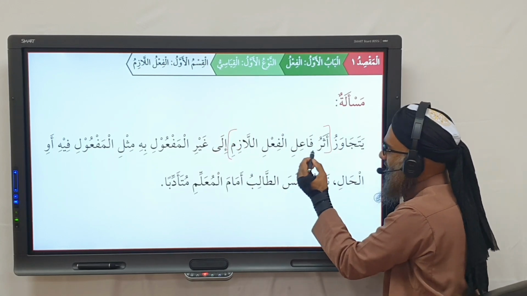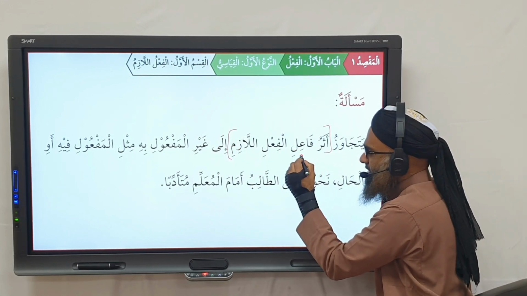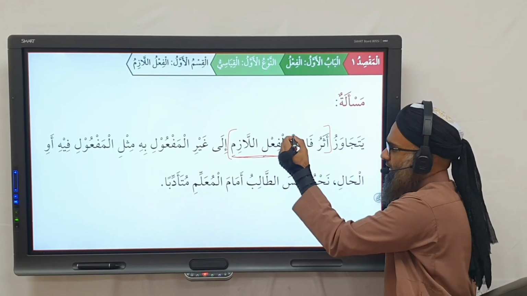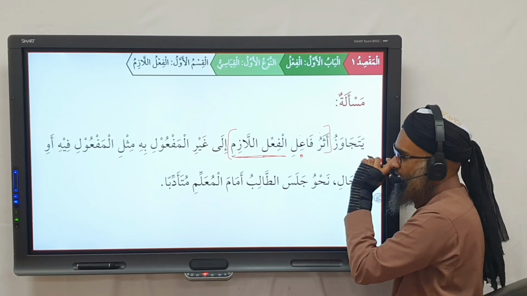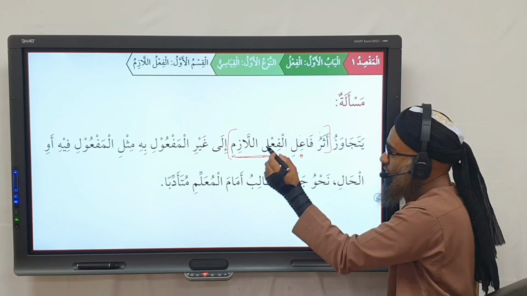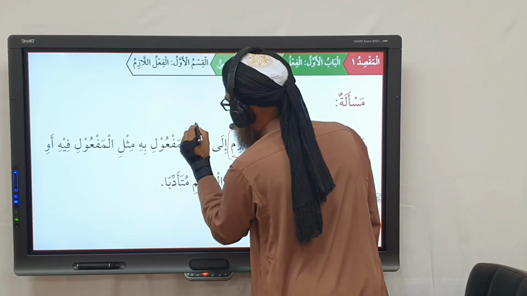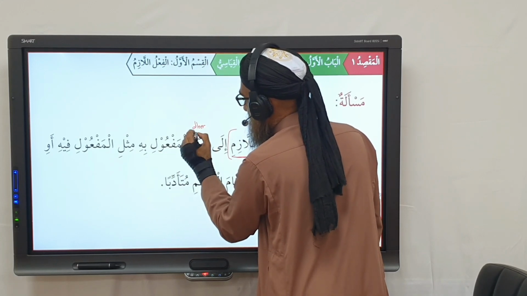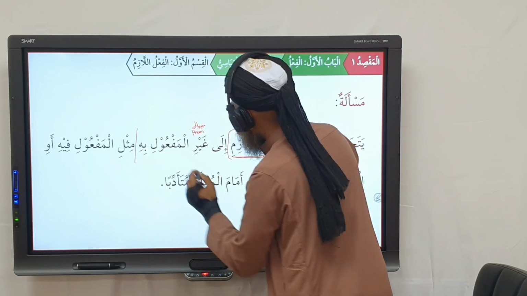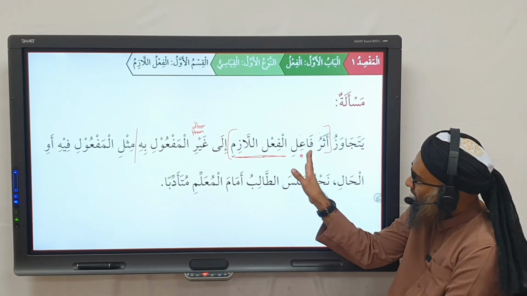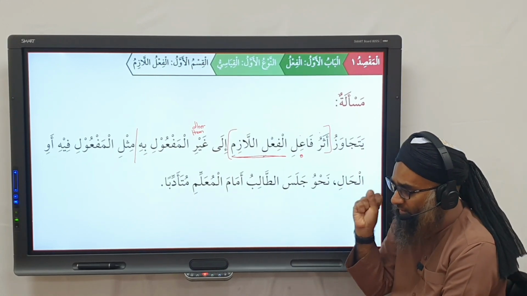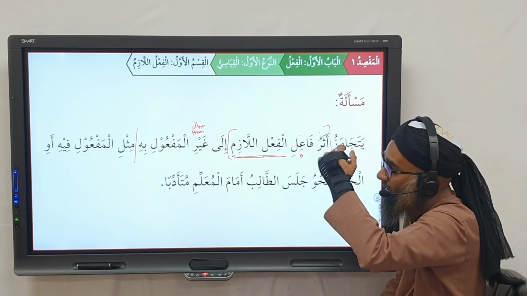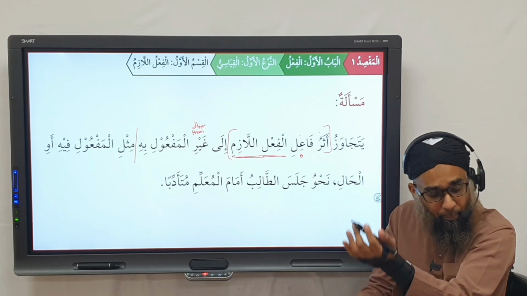Yes? So the effect of the fa'il, the subject of the fa'il, so you have a fa'il lazim, meaning an intransitive verb. The fa'il's effect can transgress to ghayr, translate other than. Remember in the Arabic book, if you have ghayr before a noun, it means other than. Okay? So what do you have here? The effect of the subject of the fa'il lazim can go beyond or transcend or go to the other part of the sentence apart from the maf'ul bihi.